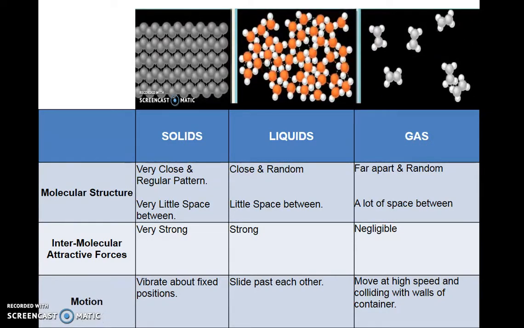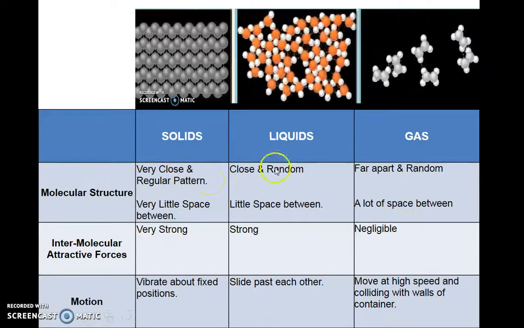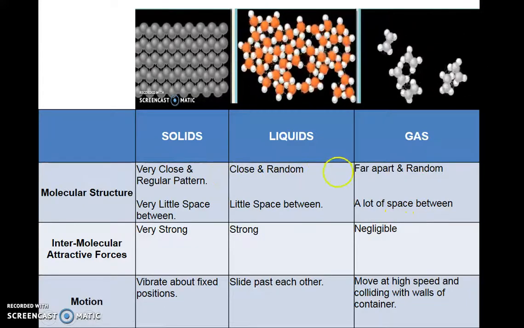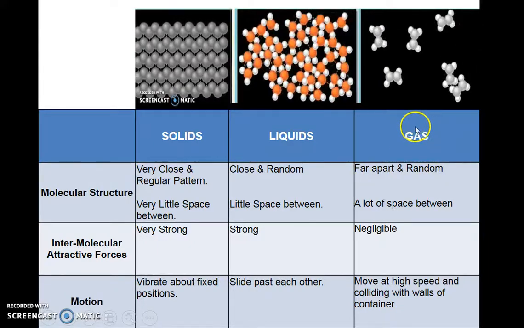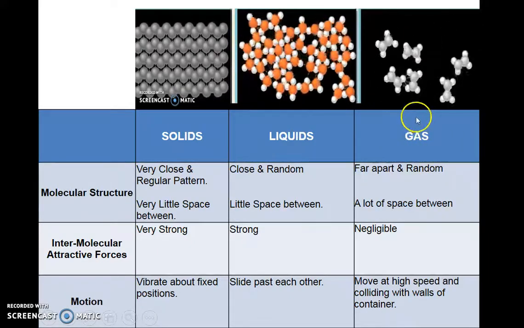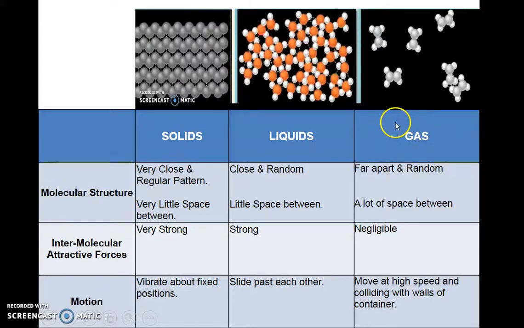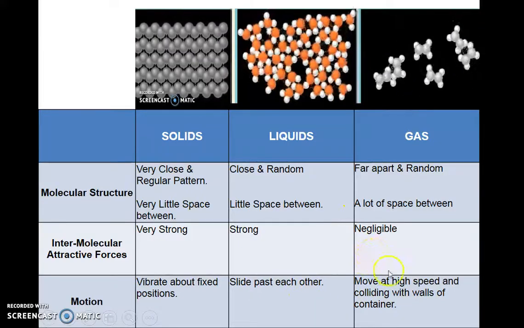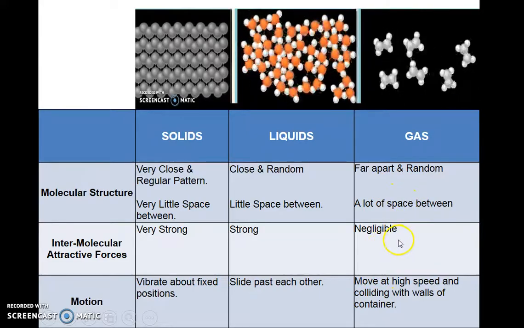Now what about potential energy? Which one do you think has the highest potential energy? And you are right, it's probably gas. Why? Because in gas you can see the particles are much further apart, so the forces between them are much weaker.